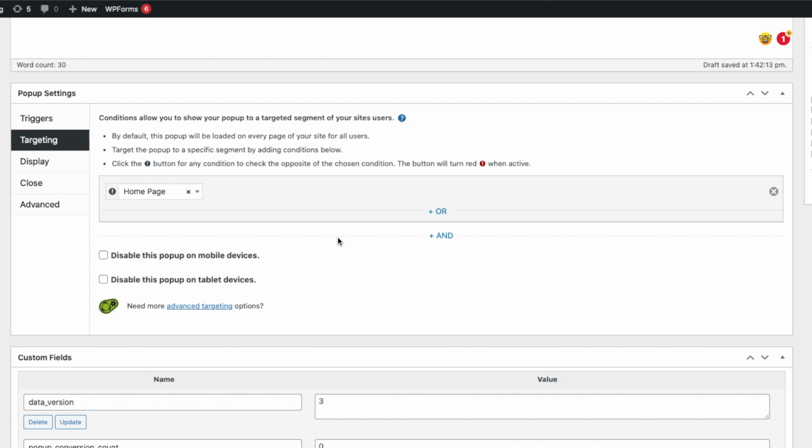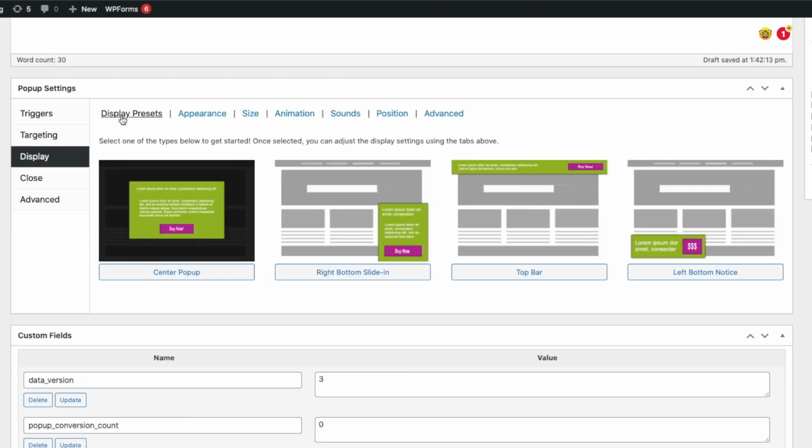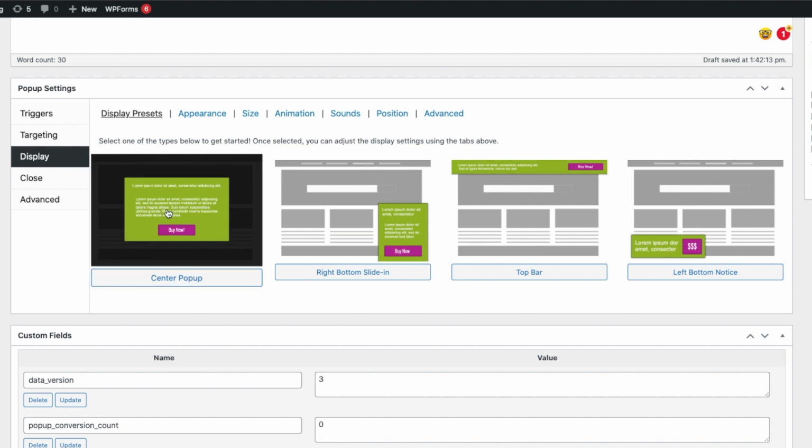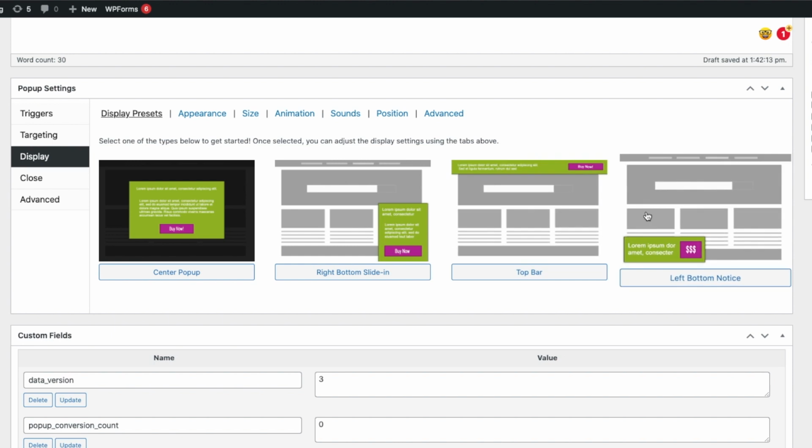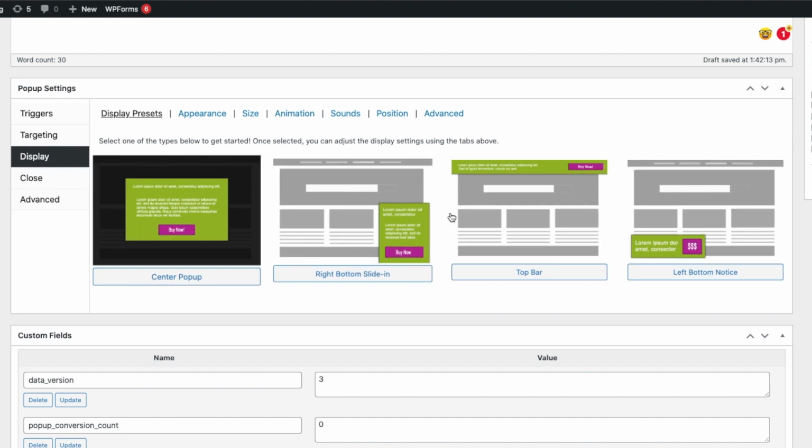Over here, you have an option to disable the pop-up on either mobile or tablet devices. Just click the box if you want that. Under display, you can choose how you want your pop-up to appear. You can choose from center pop-up, right bottom slide in, top bar, and left bottom notice. I will select the center pop-up.